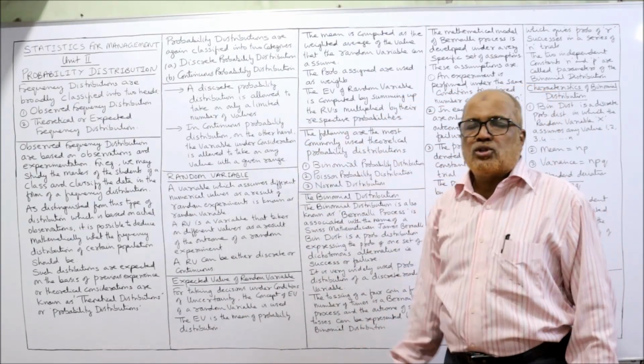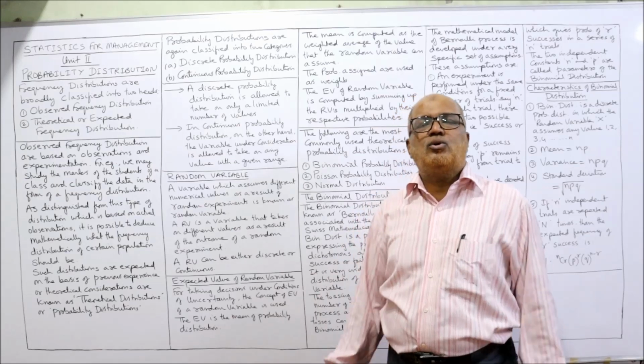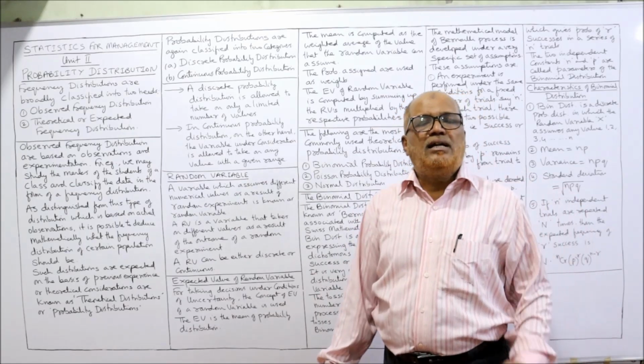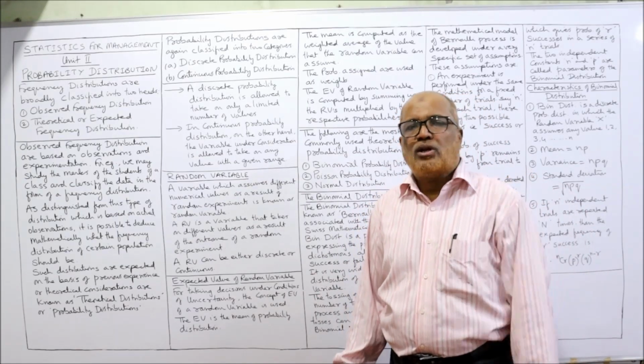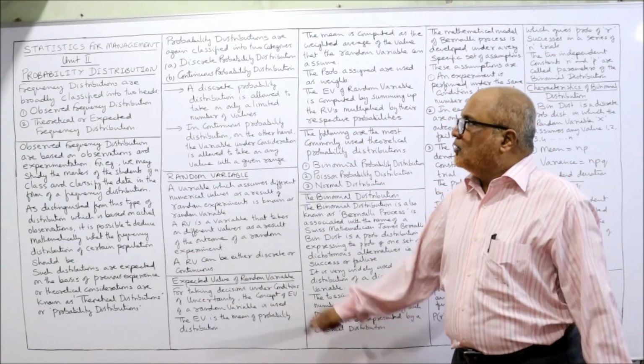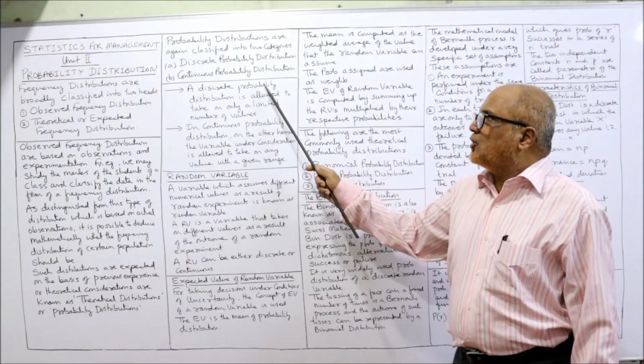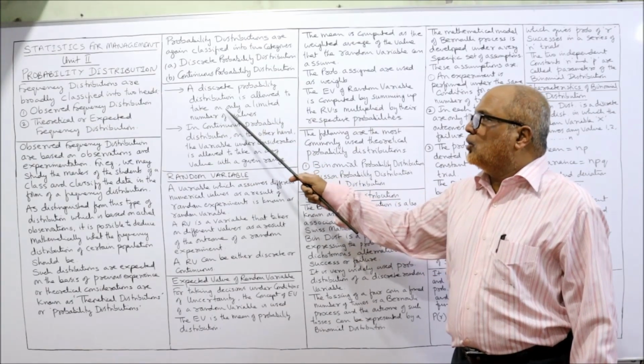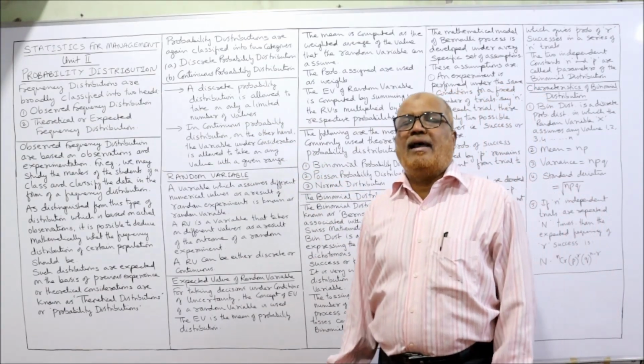Now probability distributions are again classified into two categories. That is discrete probability distribution and continuous probability distribution. So what is this discrete? A discrete probability distribution is allowed to take only a limited number of values.